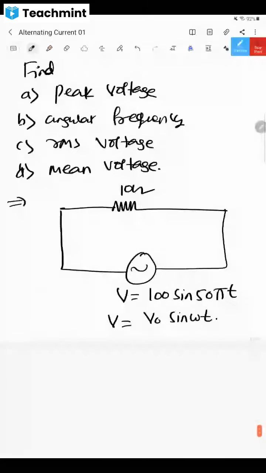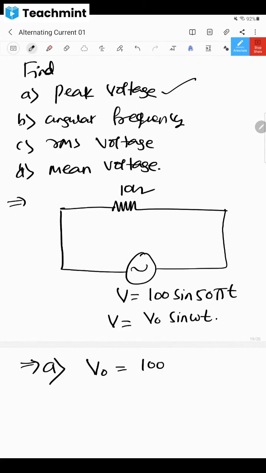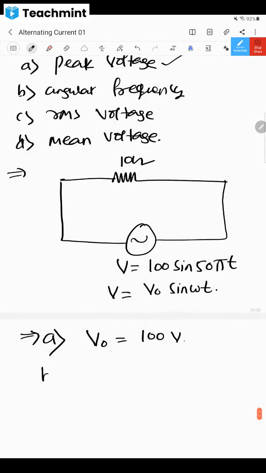Now, they are asking for peak voltage. Peak voltage means V naught is equal to 100 volt. Next, B, angular frequency omega means what? 50 pi. Look at this, you can compare here. Omega means 50 pi radian per second.